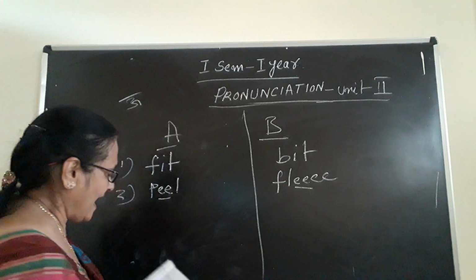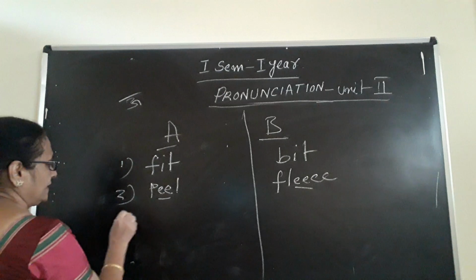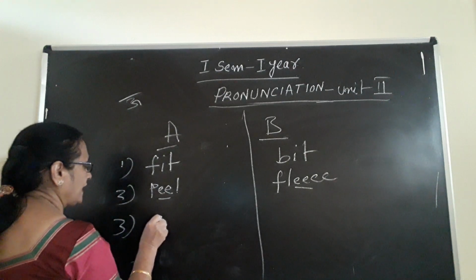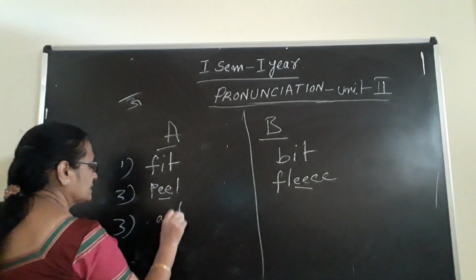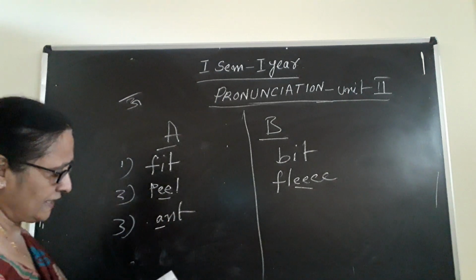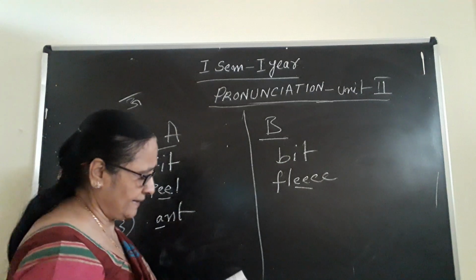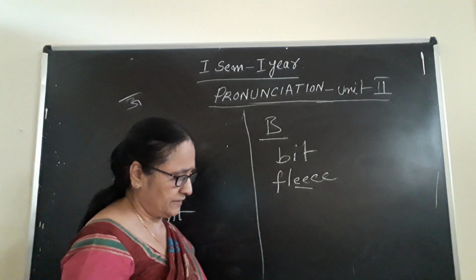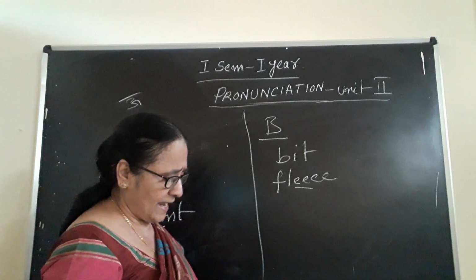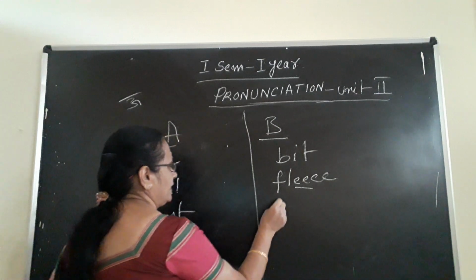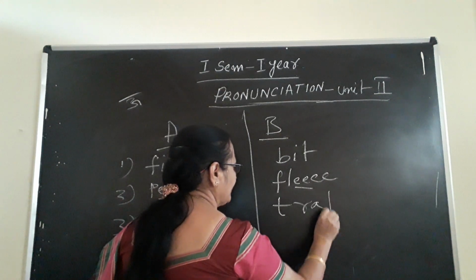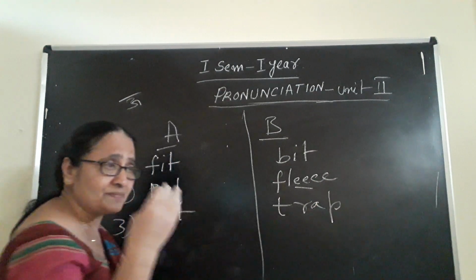Third one is ant. So ya sound is coming here. I told you how to write ya sound, and you identify the ya sound. In A it was getting ya sound. Ant. It is not ant, it is ant. You have to pronounce. In ant, the word is trap. Different word, but the pronunciation comes like that.